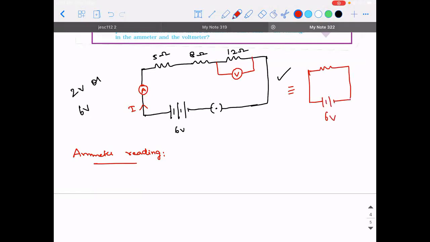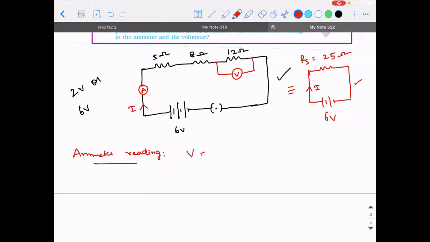So what is going to be the equivalent value? Rs will be equal to R1 plus R2 plus R3. How much is it? It will be 25 ohms. Now, can I apply Ohm's law for this circuit? Yes, I can.